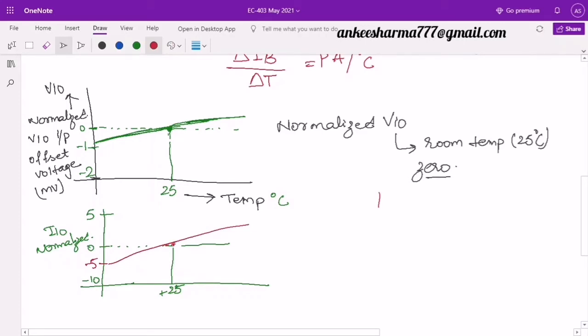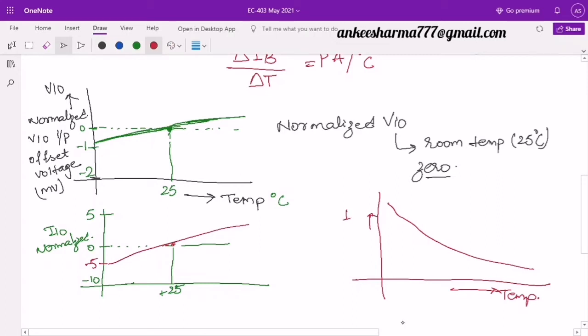And in the last case, if I take IB, it is a decreasing one. It means the value of IB decreases with respect to temperature. As we increase the temperature, the value of the base current decreases. Here we can't take normalized values because IB, as we have already seen, is the average of the two base currents IB1 and IB2. So for example, if it is 80, somewhere it is 50, somewhere it is 20, so it is decreasing with respect to temperature. Now, for example, this is my 25 degrees centigrade.